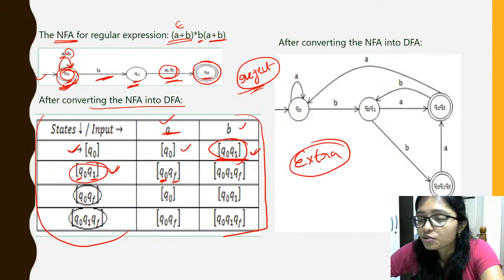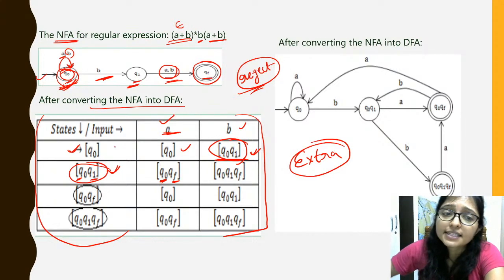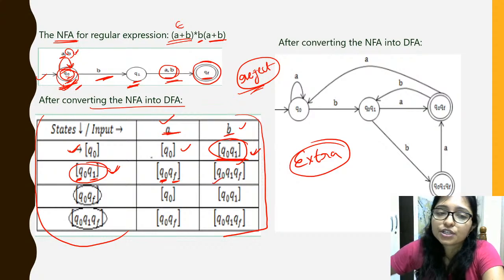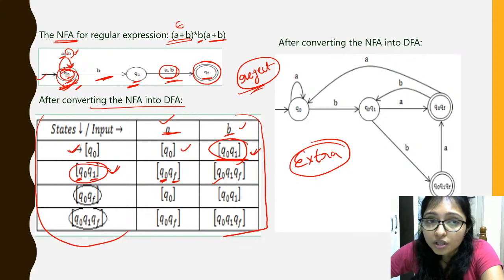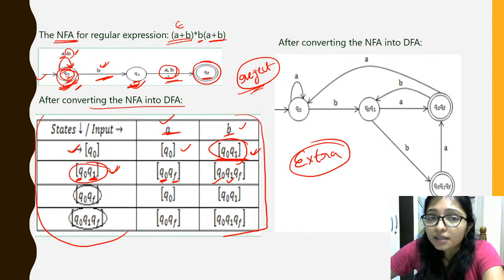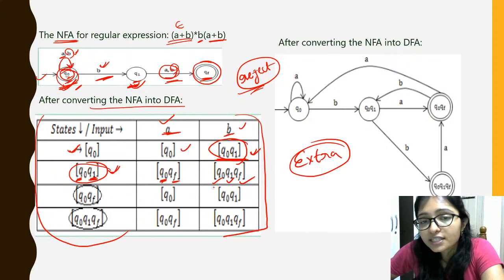That's why you have to write QF, right? Now using B, Q0 using B comes to Q0 and also to Q1. That's why Q0 Q1. Now Q1 using B comes to QF. That's why I am writing QF, right? Now here is a new state. What is the new state?